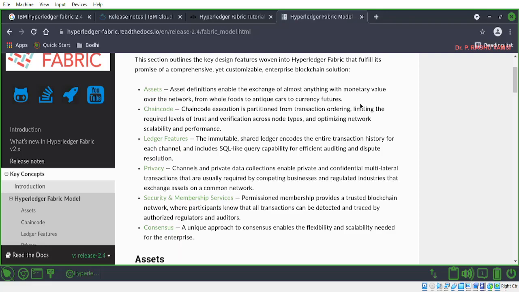Anyhow, by the end of this lecture, you will come to know what is Fabric and what is this architecture and all. Next one is chain code. So chain code is the smart contract, as I told just now. The chain code execution is partitioned from the transaction ordering, limiting the required levels of trust and verification across node types, and optimizing the network scalability and performance. Here, asset is the one which is used for exchanging